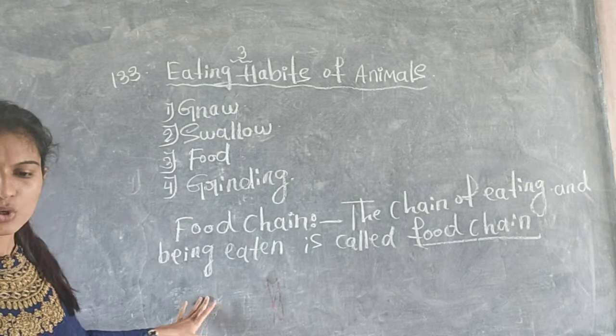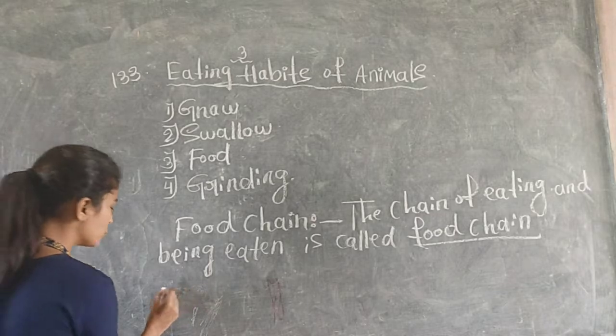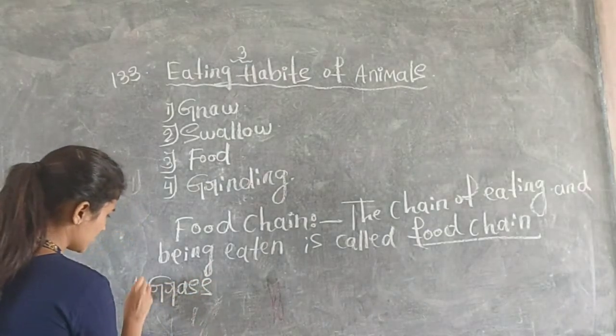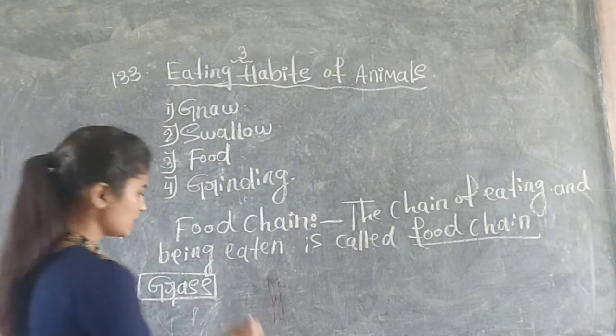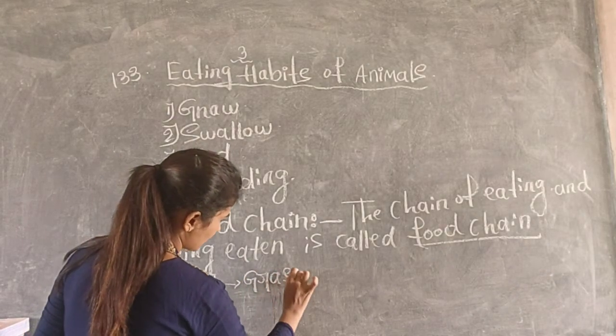Okay, so just write down a food chain. First one is grass. Okay, this is grass. Who will eat the grass? Grasshopper. Is it? Grasshopper.